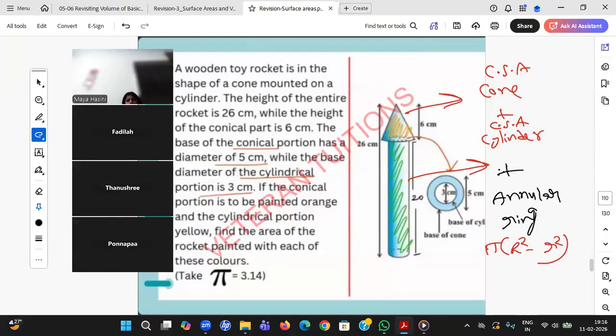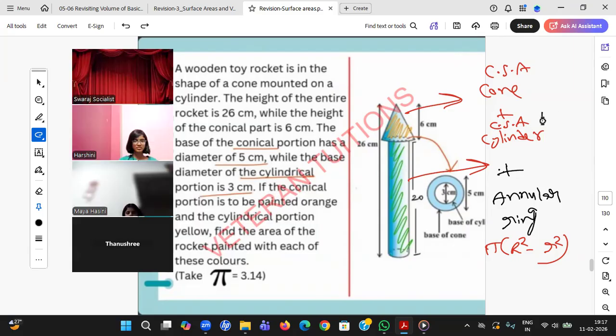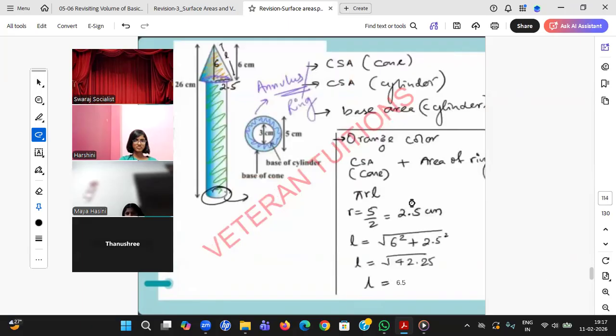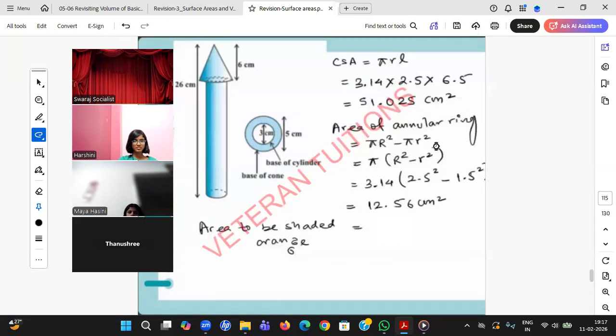Or is that all? So at the bottom of the cylinder. Very good. Students, you are all forgetting. What about this particular bottom downwards? So CSA of a cylinder plus bottom circle of cylinder. Okay, this is the perfect way to write. You see how I wrote? So it's CSA of a cone, CSA of a cylinder, base area of a cylinder, as well as annular ring also.